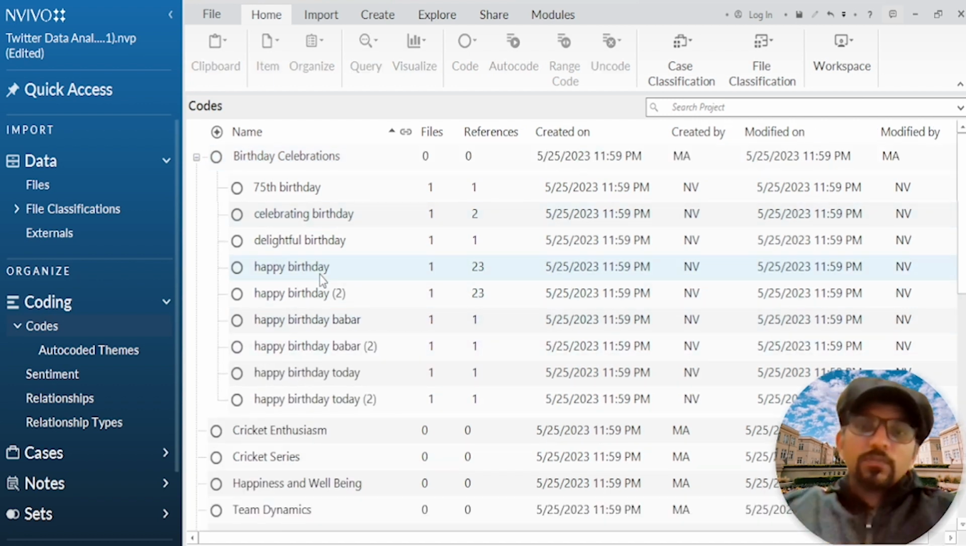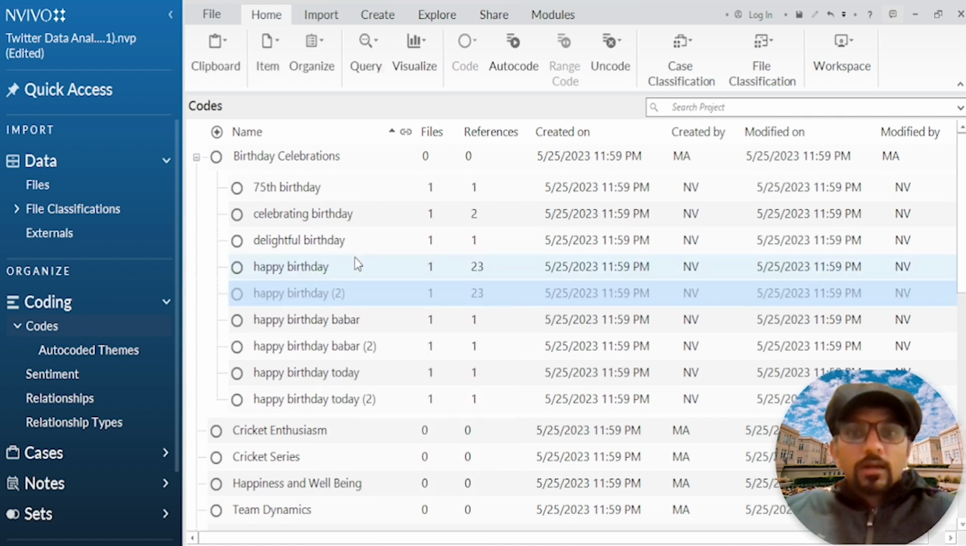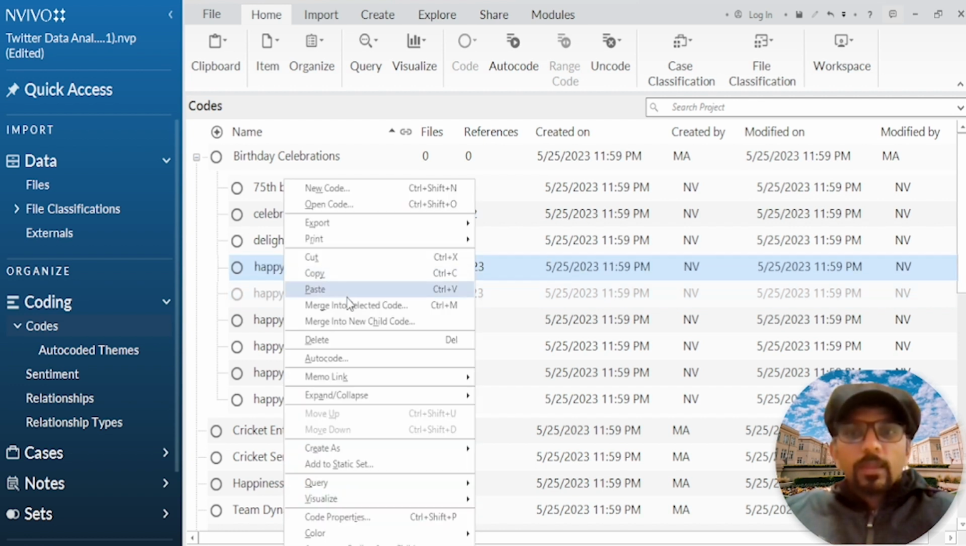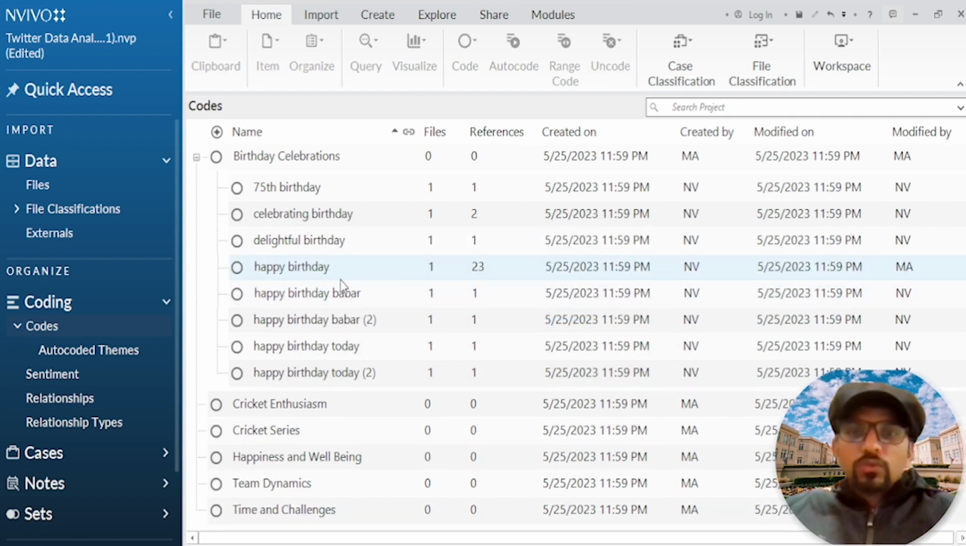So yes, this is very important. There are 2 themes that have a similar name, happy birthday and then happy birthday 2. So you want to merge them. Right click on it, cut, and then select that targeted child code, merge into selected code, select it, OK. Now those 2 themes have been merged. By the way, the references didn't change because maybe both themes are one and the same thing that have the similar sentences, so you don't need to worry about it.